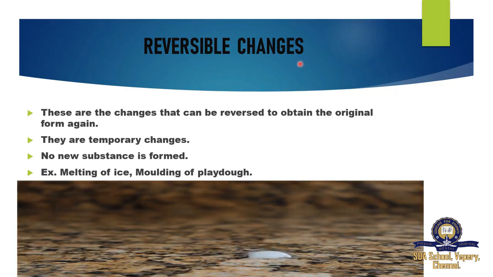Reversible changes. What are reversible changes? These are changes that can be reversed to obtain the original form again. They are temporary changes. No new substance is formed. For example, here they have given melting of ice. First, water we keep in the freezer becomes ice. Again, when we keep those ice cubes outside, it comes back to water. That's why we say reversible changes. So after the change also, it can come back to its original position.